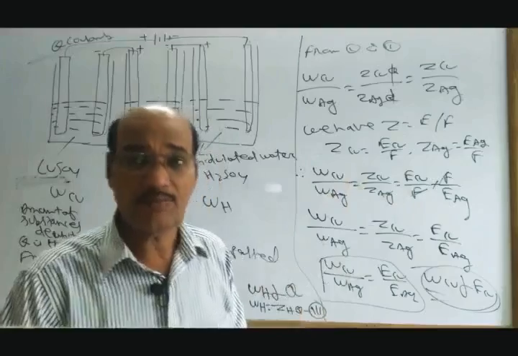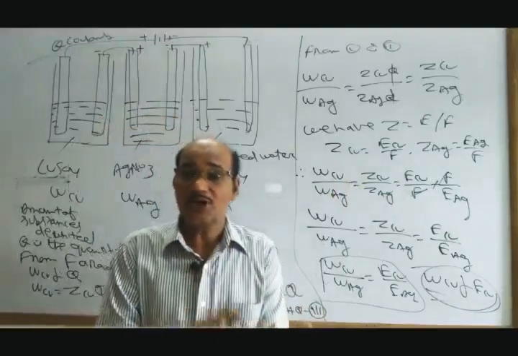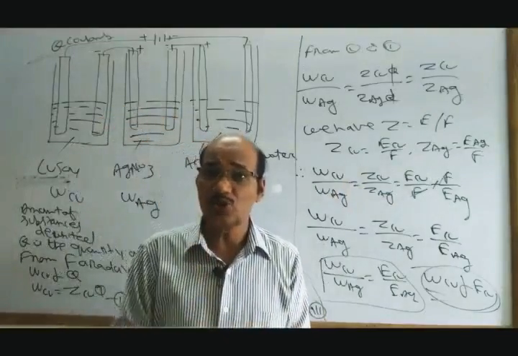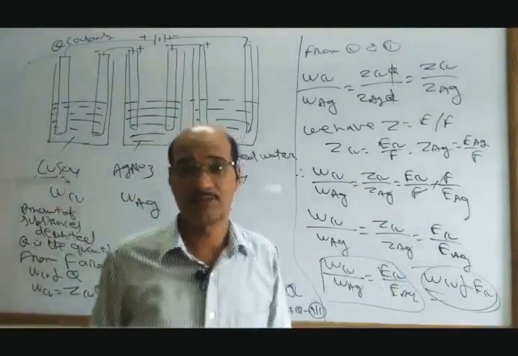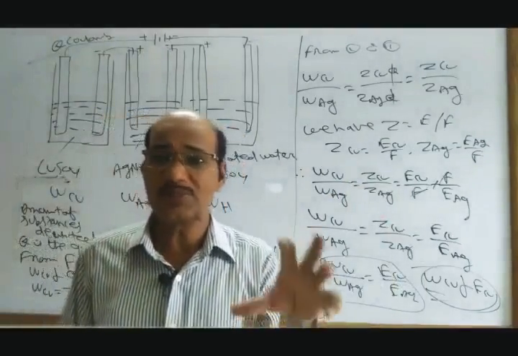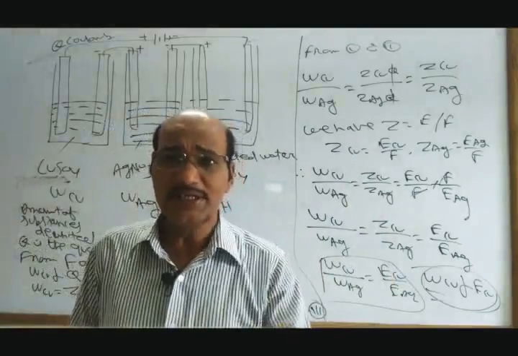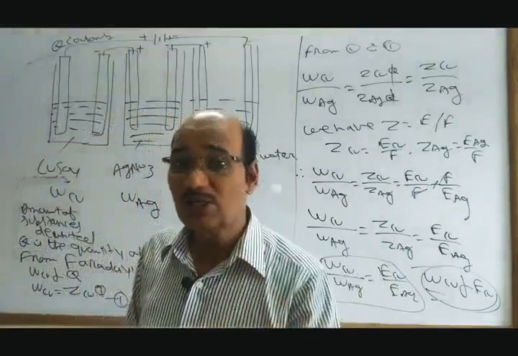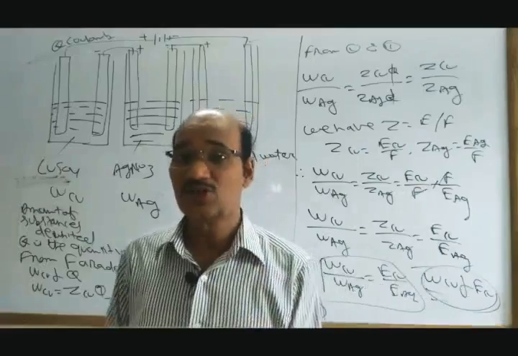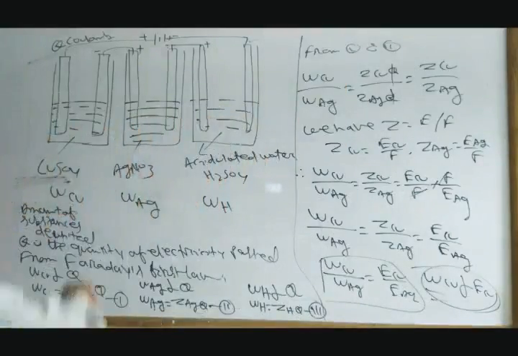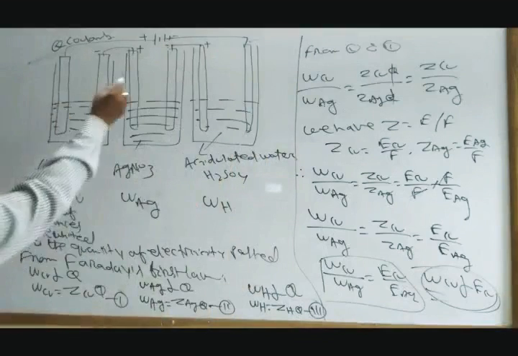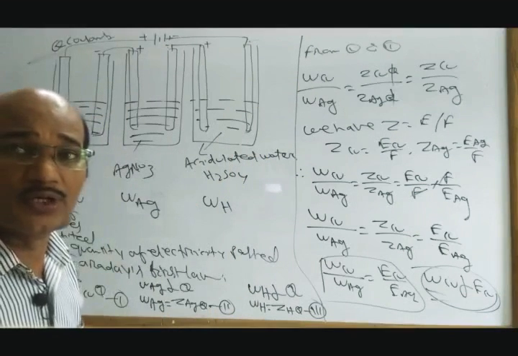So when the same quantity of electricity is passed through different electrolytic cells connected in series, then the amount of substance deposited at the different electrodes is proportional to their equivalent masses. This is called Faraday's second law of electrolysis.